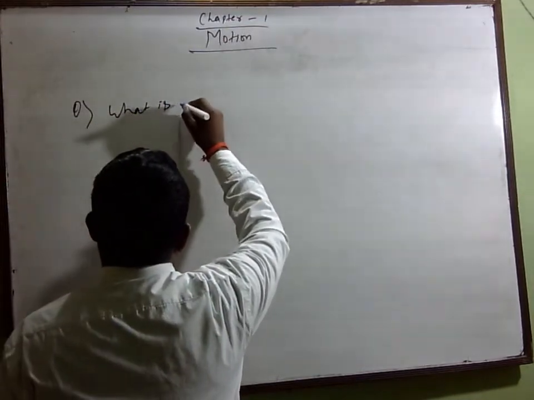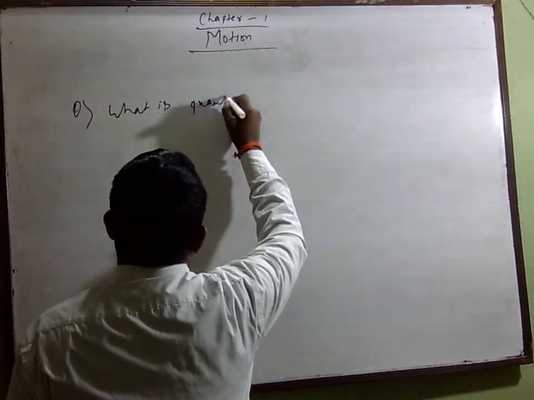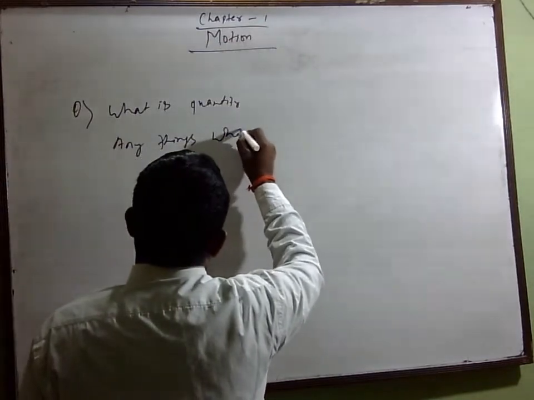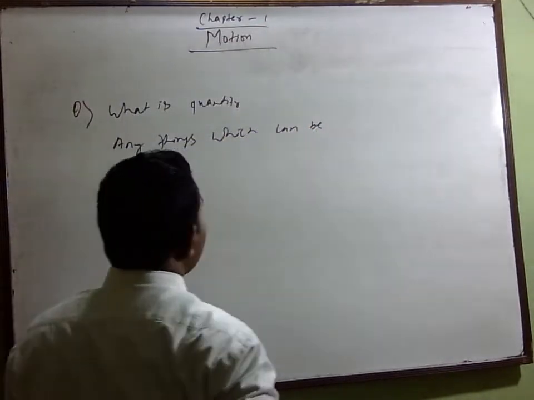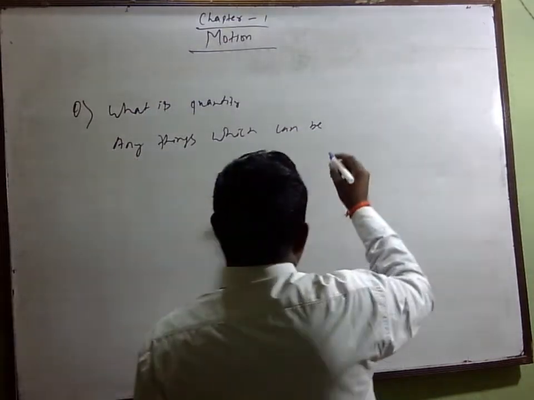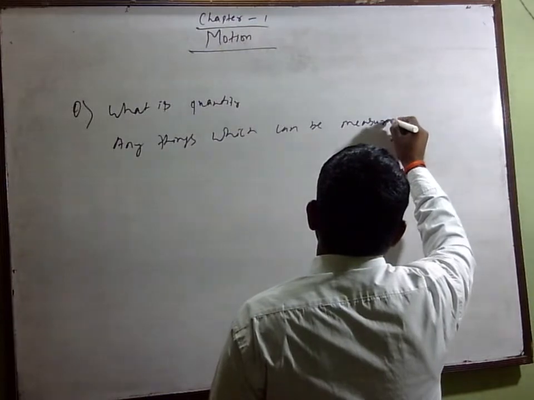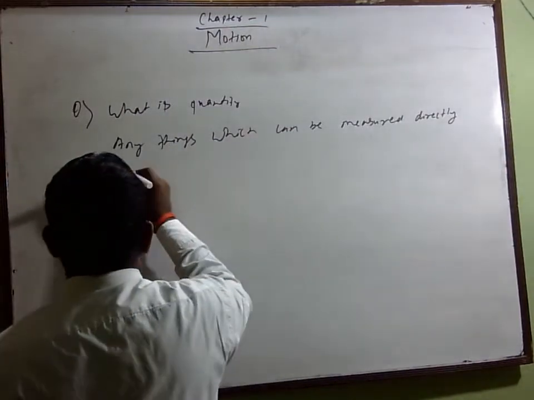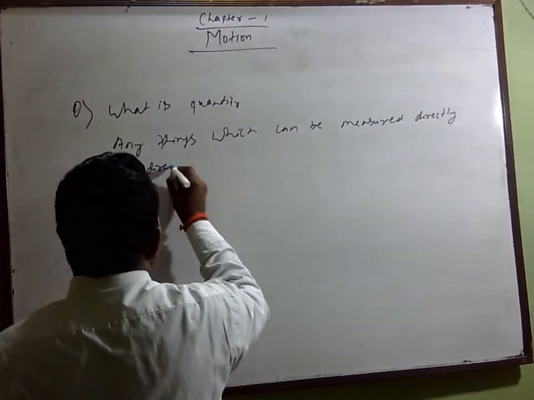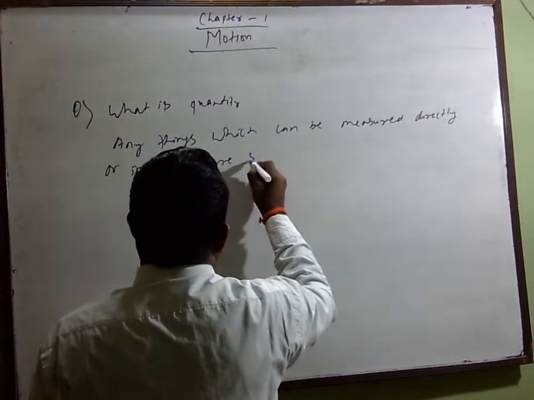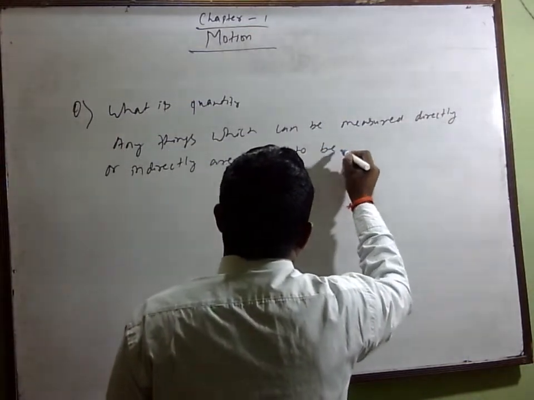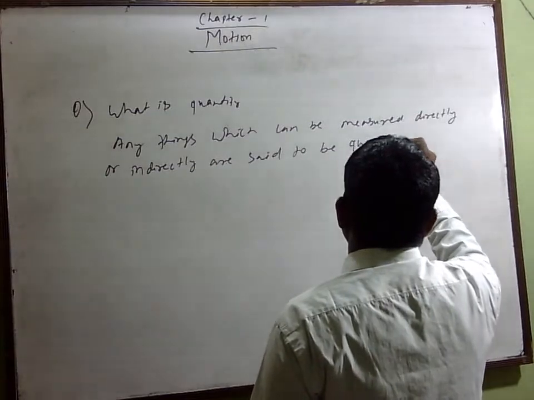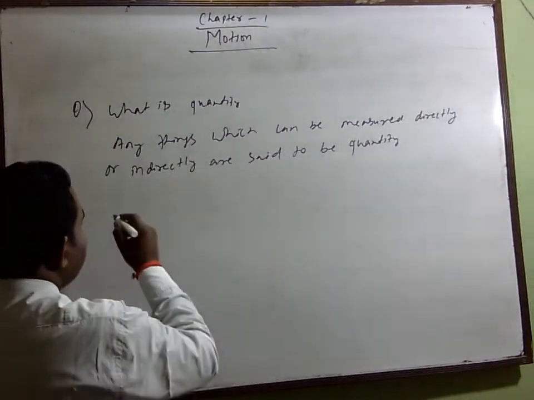What is a quantity? You can write here: anything which can be measured directly or indirectly is said to be a physical quantity.